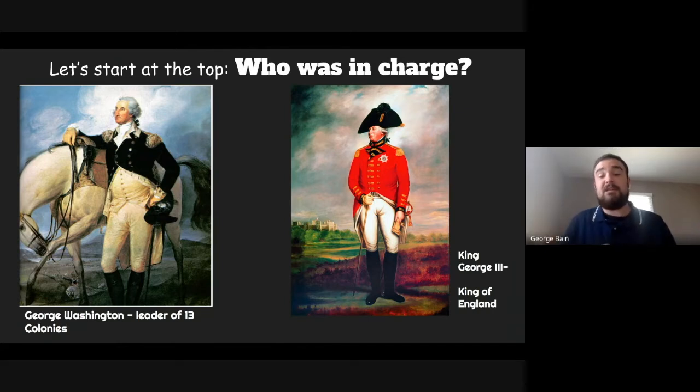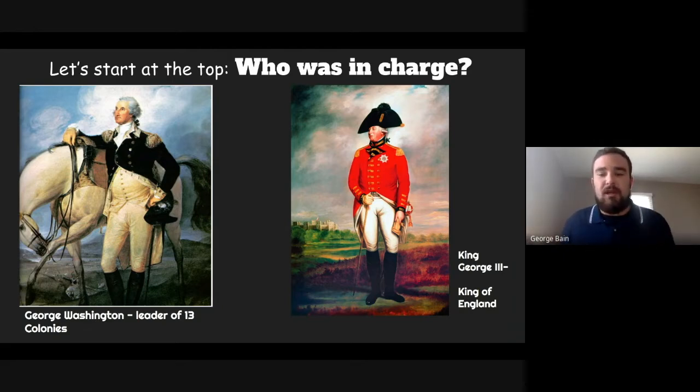So what we're going to do today is start by looking at the two leaders of these two regions. I'm not going to call the 13 colonies a country yet because they hadn't yet won their independence, so we're going to call the 13 colonies a region. George Washington, the name we've all heard before, was the leader of these 13 colonies. This man on the left with the fancy blue and black jacket and the nice white horse, that's George Washington. Now, on the other side of the ocean, in England, we have King George III.